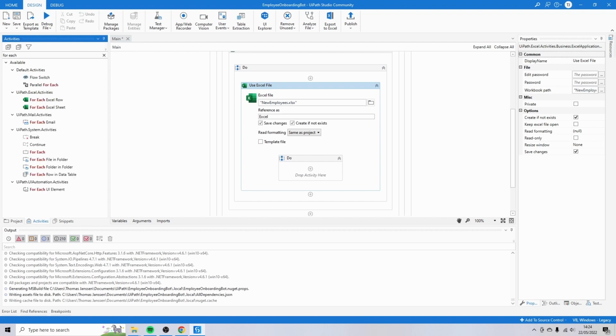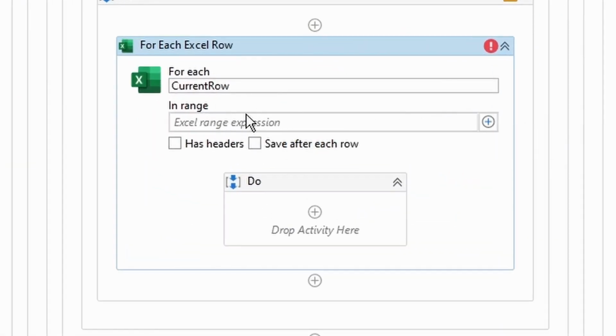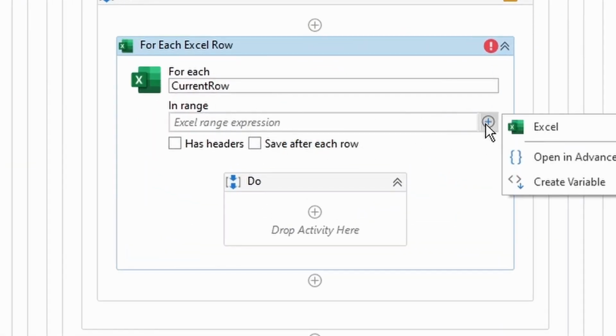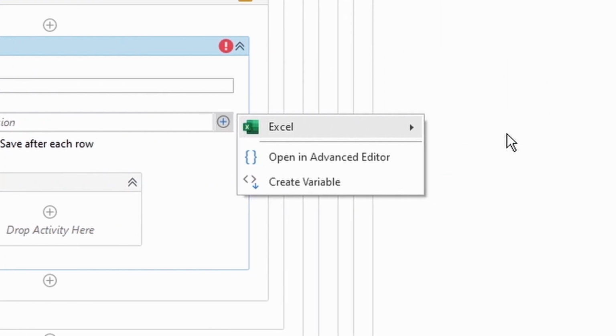And in order to do that, we're going to use an activity in UiPath that's called for each. And you need this one, for each Excel row. Drag it into the do box of the use Excel file. And then it's going to ask us the range that we want to loop through. That's this one. Click on the plus sign. Hover over Excel and then click Sheet 1.